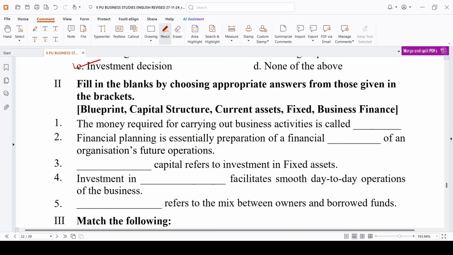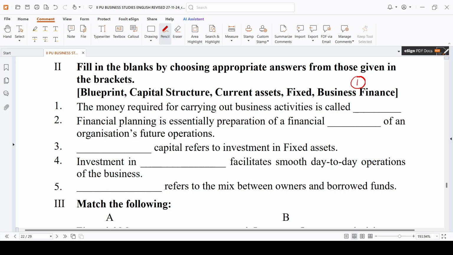Next, fill in the blanks. The money required for carrying out the business activities is called dash. Business finance. Whatever the money you require to carry out the business activities is called your business finance. Financial planning is essentially preparation of financial dash of the organization's future operations. Blueprint. Financial planning is nothing but in advance you are preparing one blueprint of how your financial operations should be in the future in your organization.